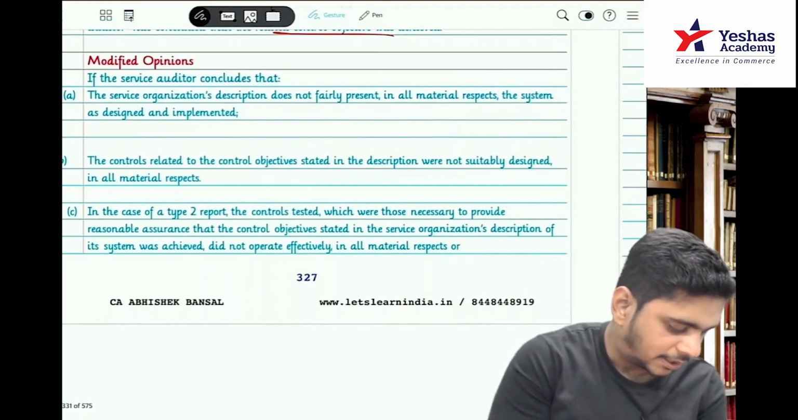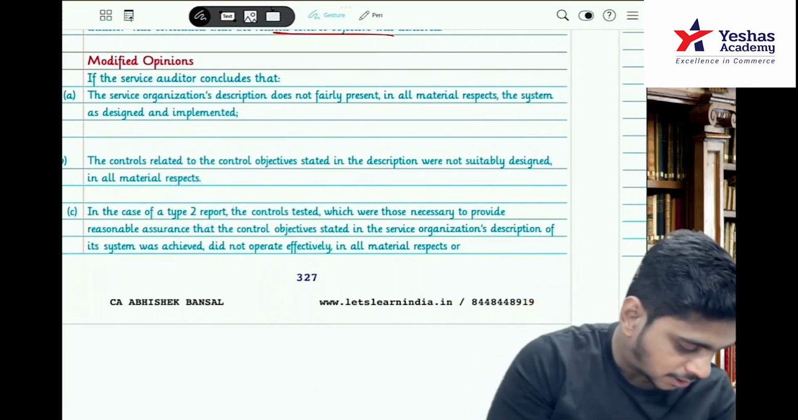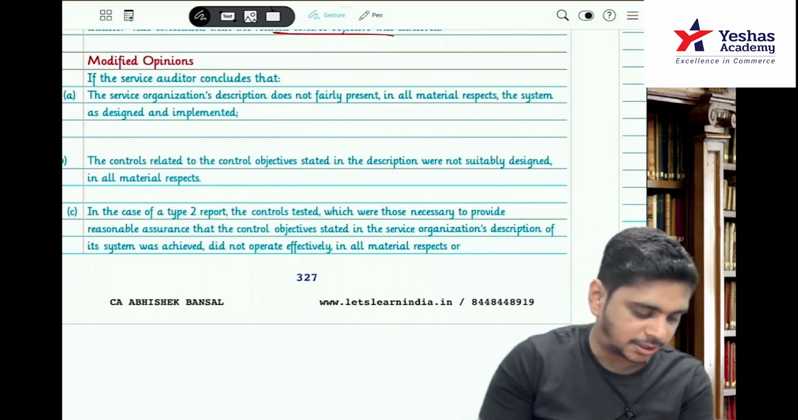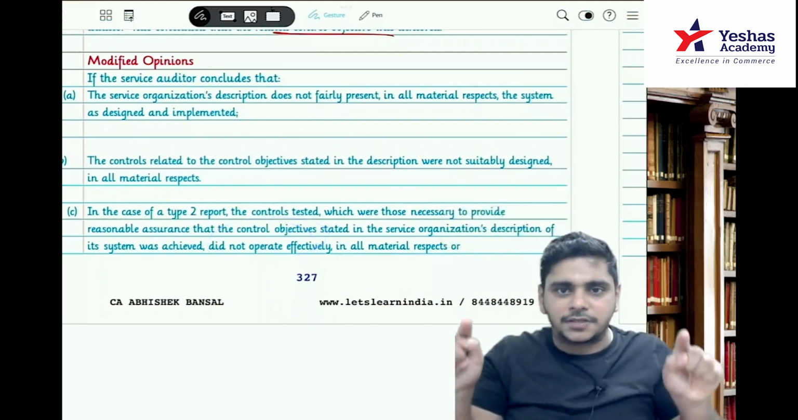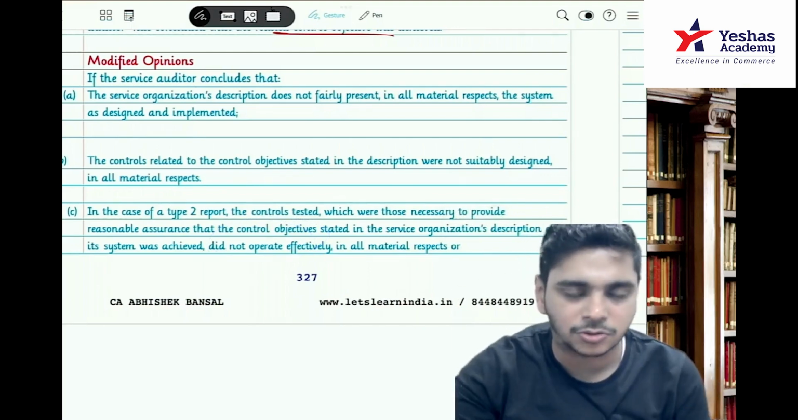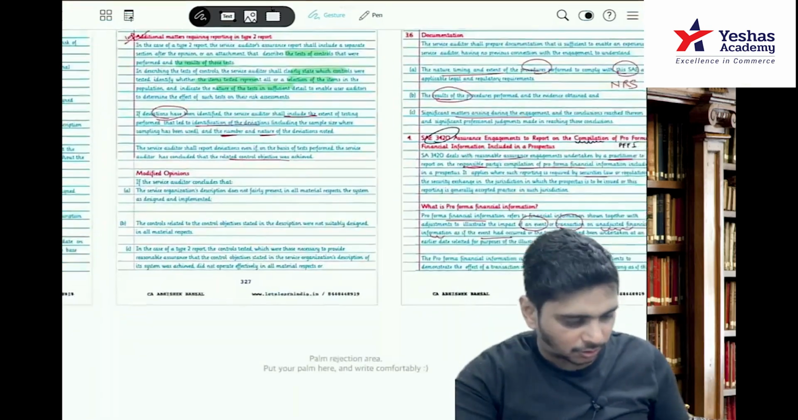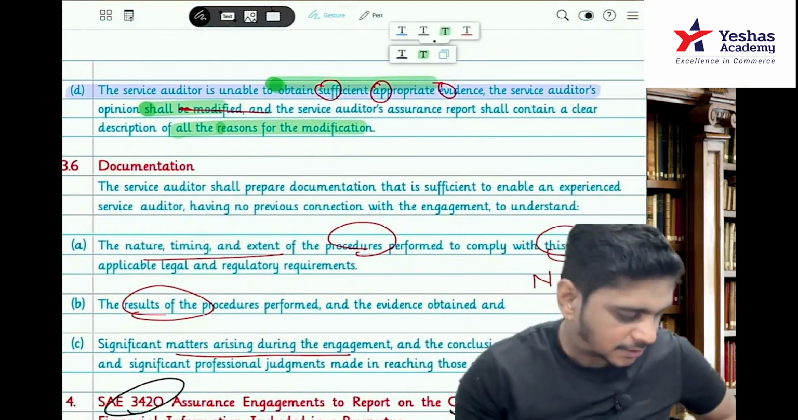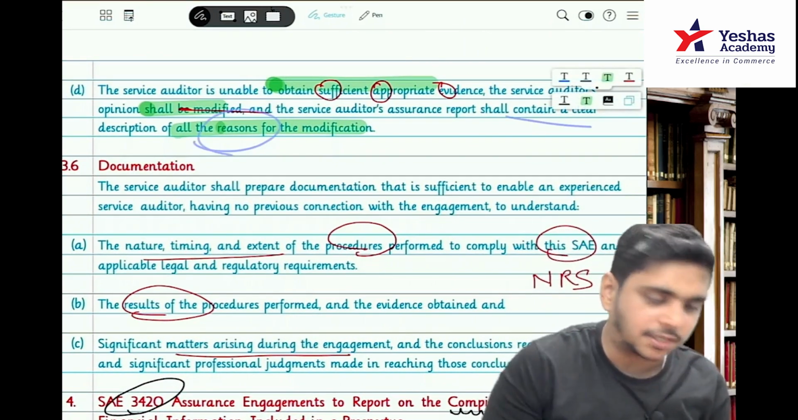Third, in case of a type 2 report, the effectiveness point: the controls which were necessary to provide reasonable assurance that the control objectives stated in the service organization's description were achieved did not operate effectively in all material respects. Correct? So first you would say the system is not as designed and implemented. Number 2, the controls in the system are not suitably designed. Number 3, the controls in the system are not operating effectively throughout the period. Correct? Or the service auditor is unable to obtain sufficient appropriate evidence; the service auditor's opinion shall be modified and it shall contain a clear description of all the reasons for the modification.